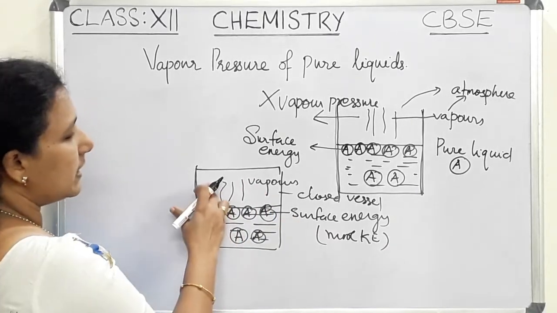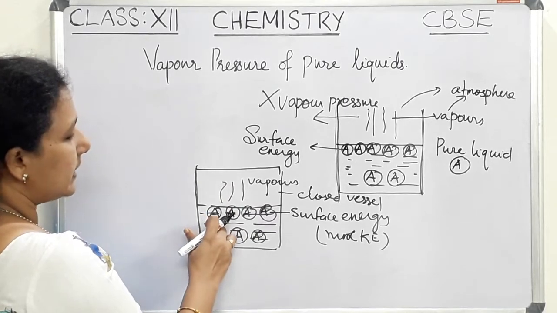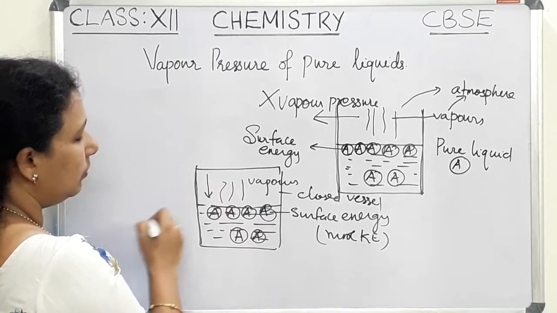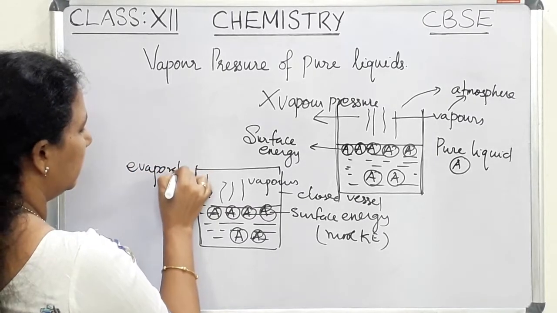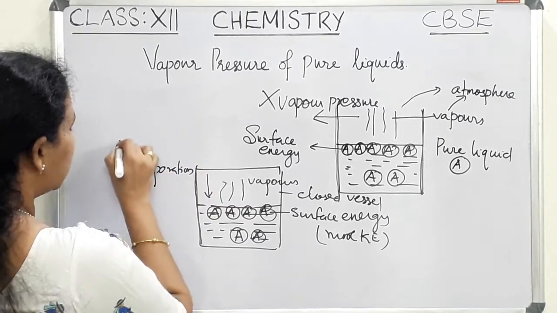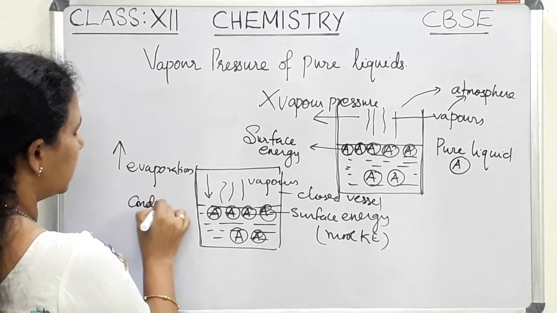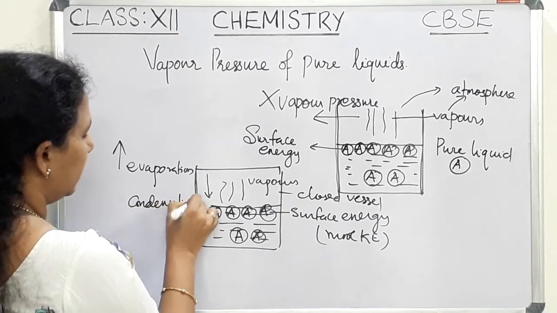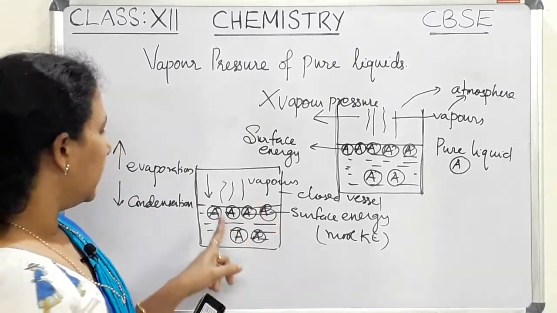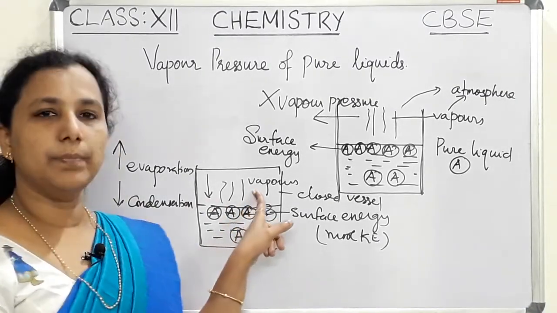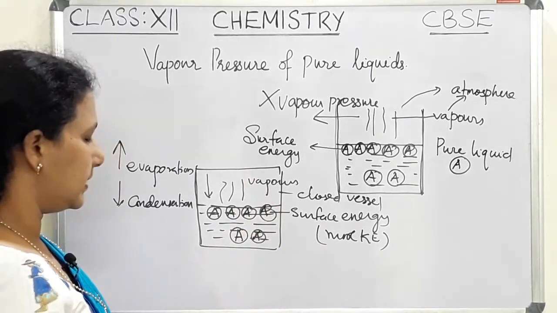And we know that this is a closed container. There is a chance of condensation. So there is evaporation and also condensation in the same vessel. Since it is a closed container, we can see there is evaporation and also condensation.